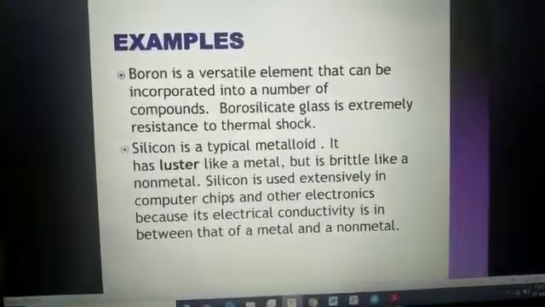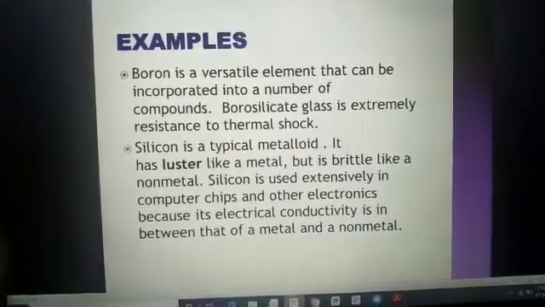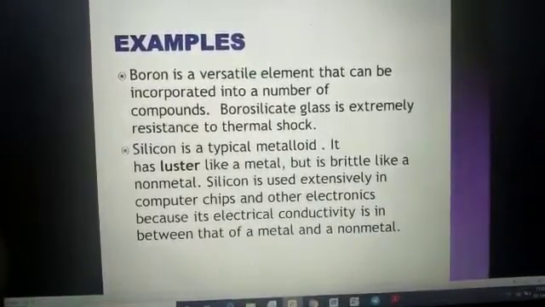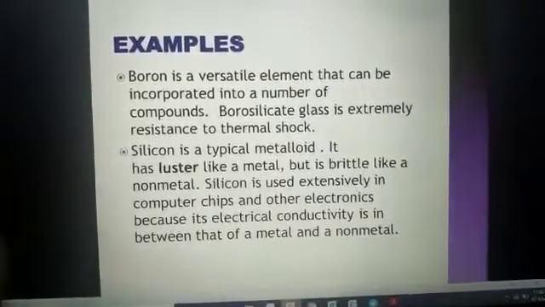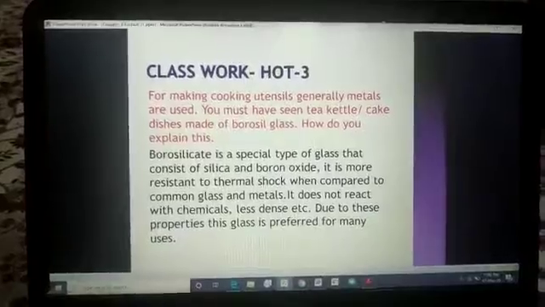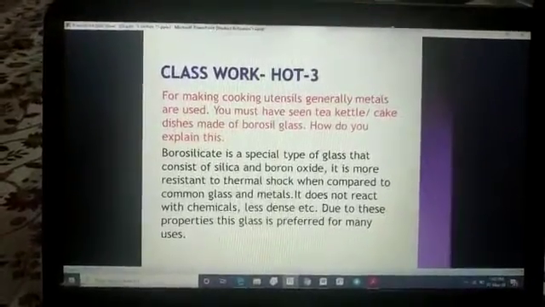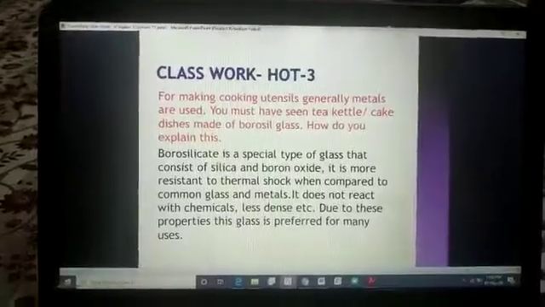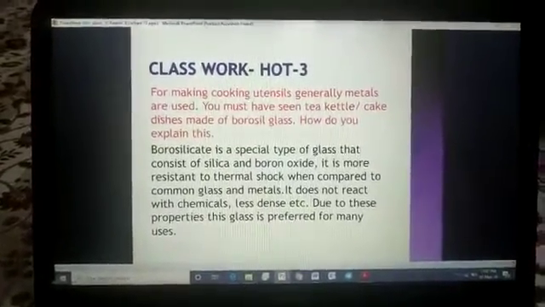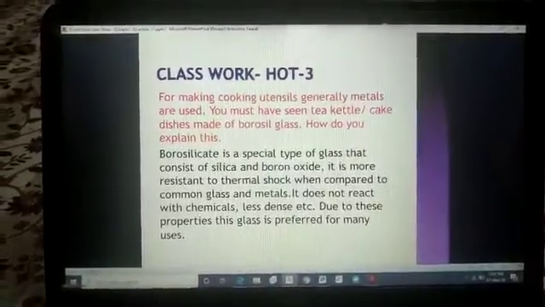We maintain the electrical conductivity needed for electronics by using this typical metalloid. Now, what are you getting from metalloids? I think the topic is clear to you all: those 6 elements which have properties in between metals and non-metals are known as metalloids and we can use them accordingly.